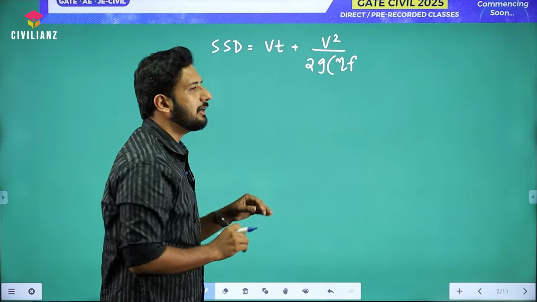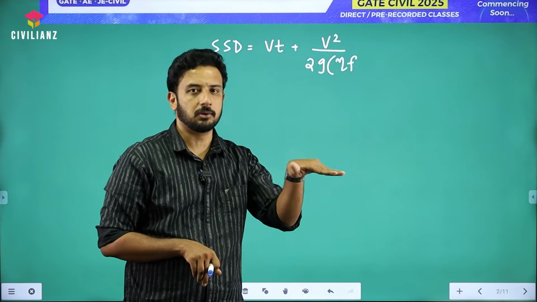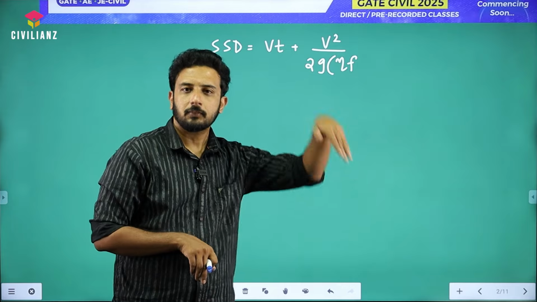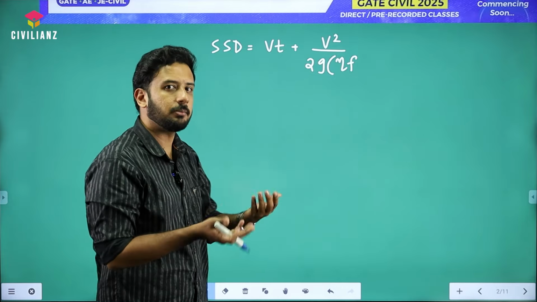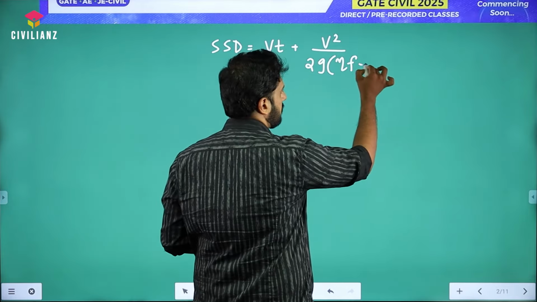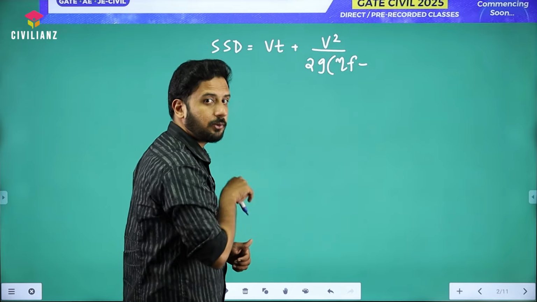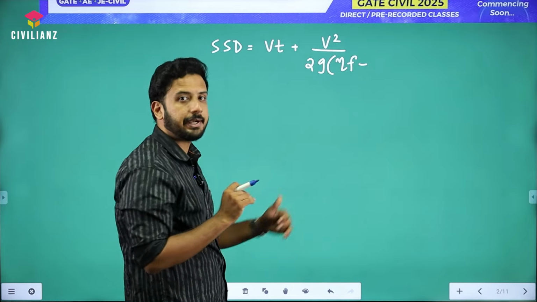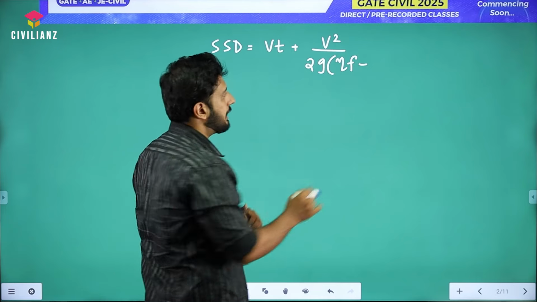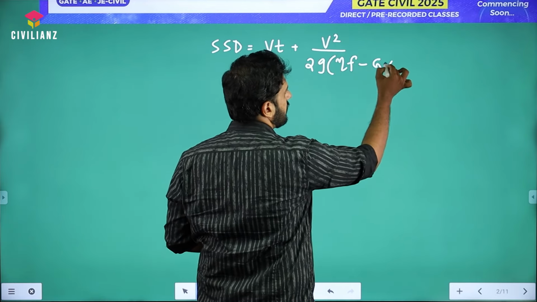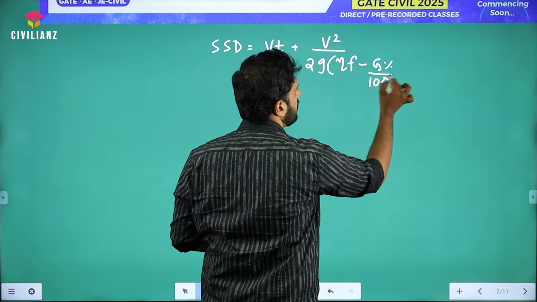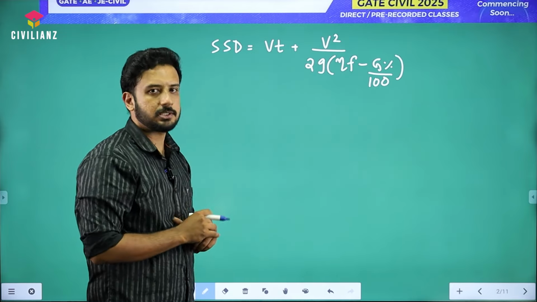But it is also given that the vehicle is not moving on a level road. It's going on a descending gradient or downward gradient. For how much? 2%. So a minus will also come because it's going down. If it was going on an upward gradient, then we would put plus. So minus the gradient, but this gradient we always need to substitute in fractional format, not in percentage form.